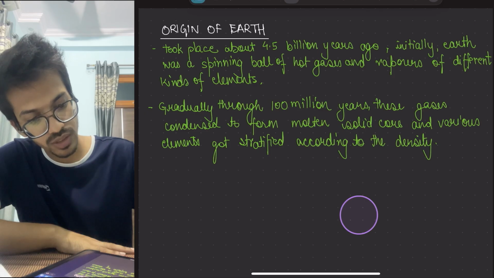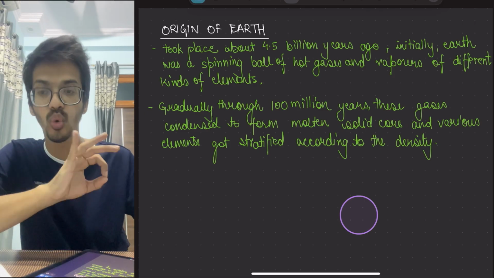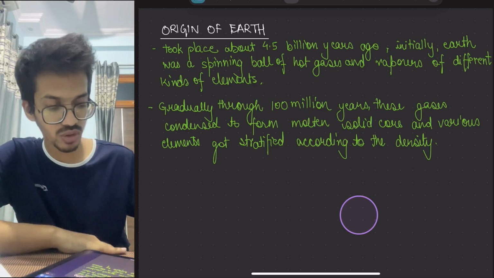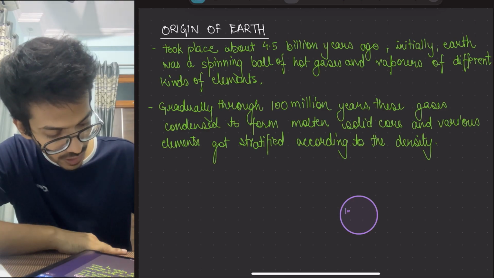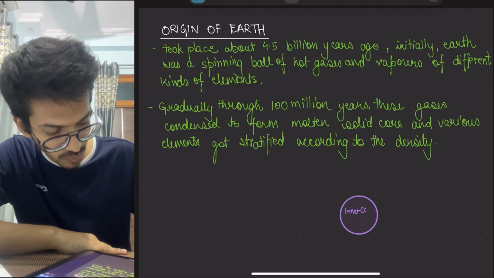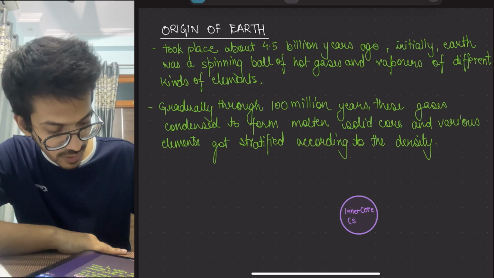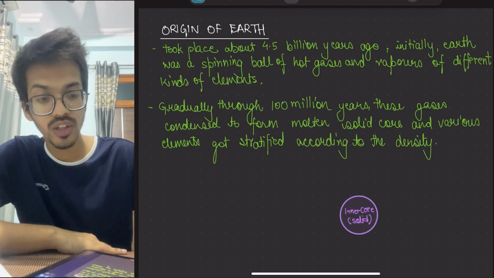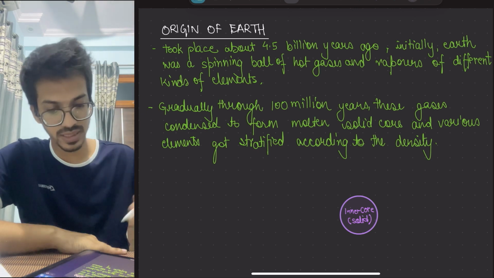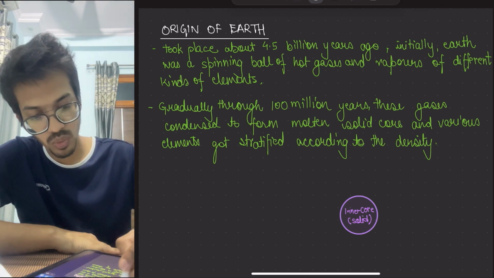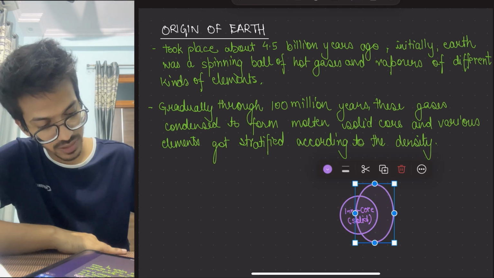Okay, so this one will be what? This is the core, or the inner core, which is solid. Now around it is what? A molten mass is present.